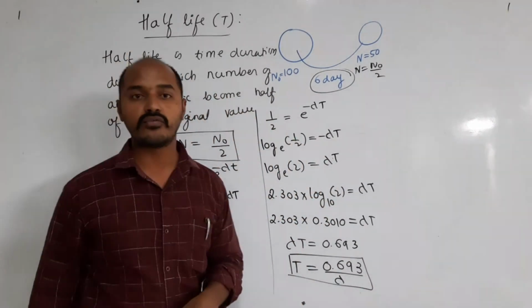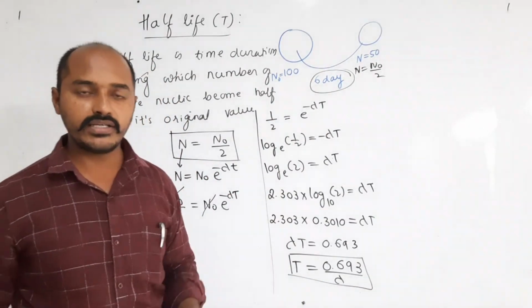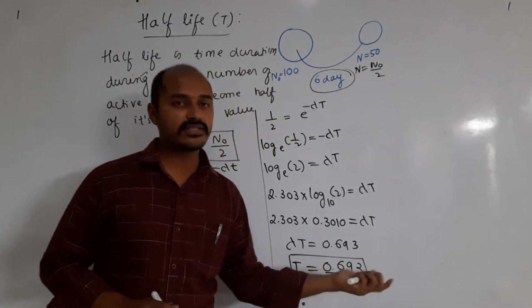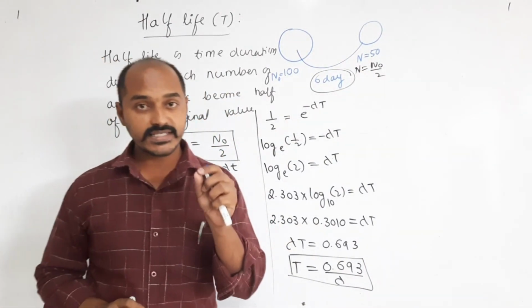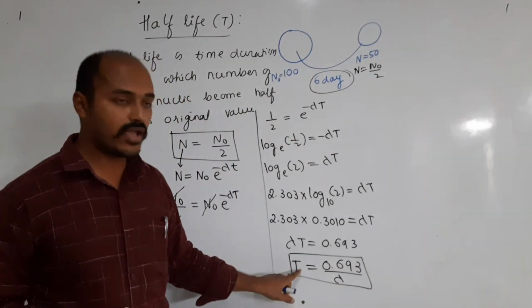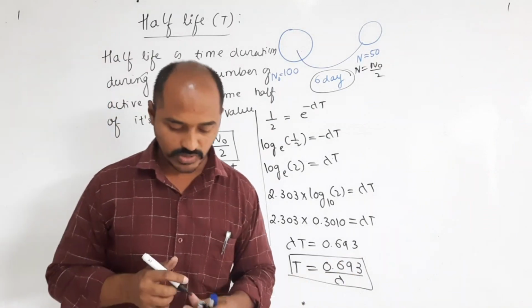So this is the half-life equation. If you see this equation, 0.693 is a constant. So, 0.693 being constant, half-life is inversely proportional to lambda.